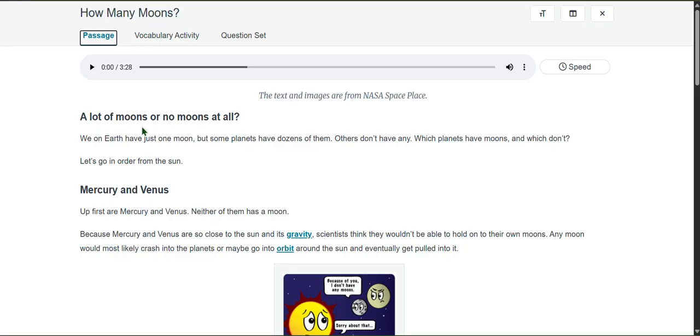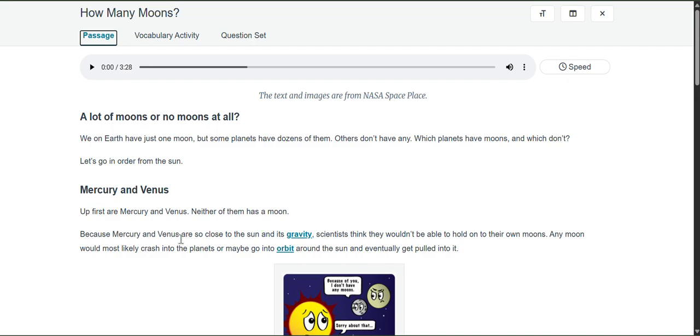A lot of moons or no moons at all. We on Earth have just one moon, but some planets have dozens of them. Others don't have any. Which planets have moons and which don't? Let's go in order from the sun. Mercury and Venus. Up first are Mercury and Venus. Neither of them has a moon.